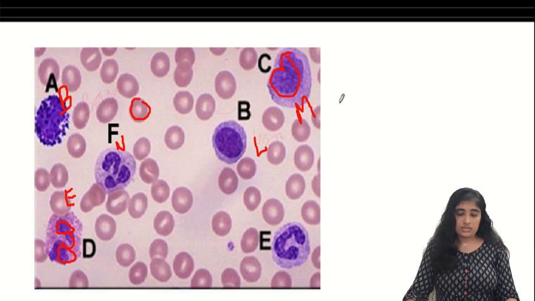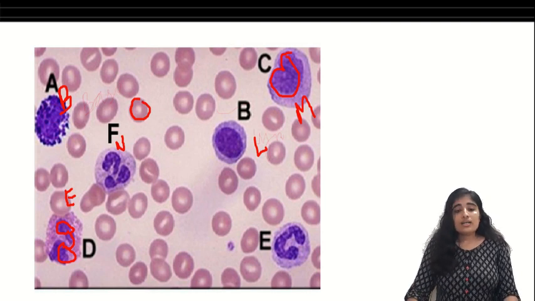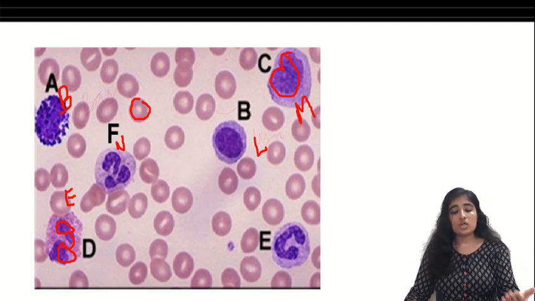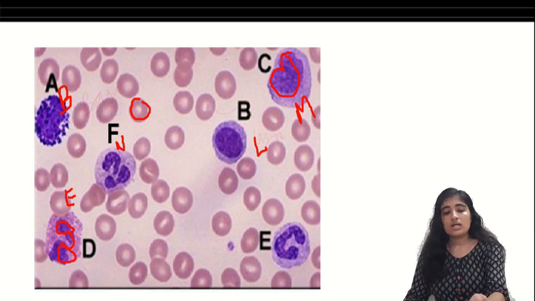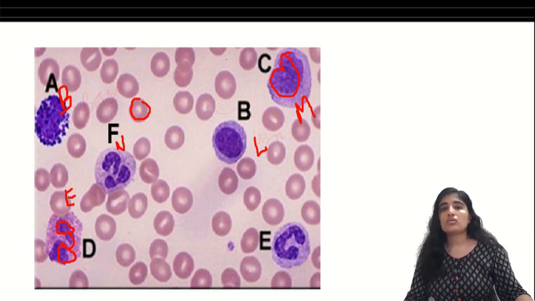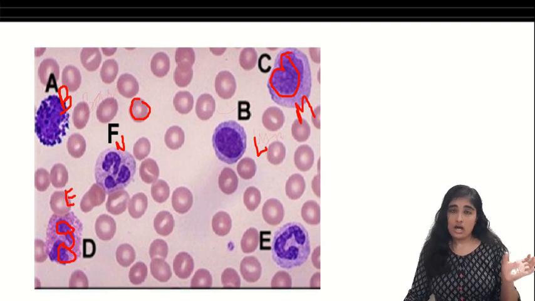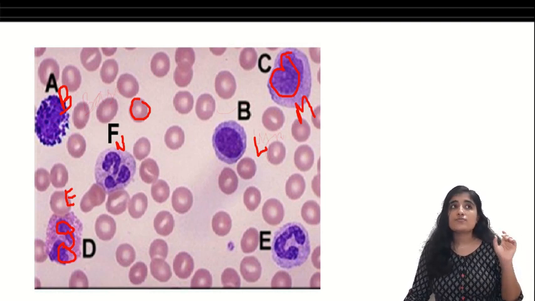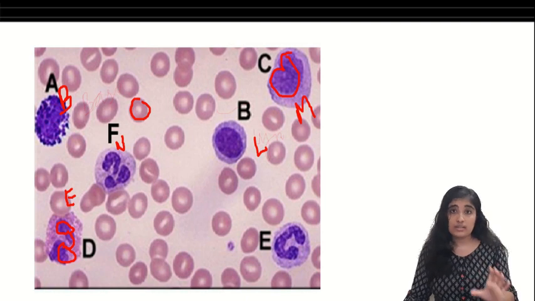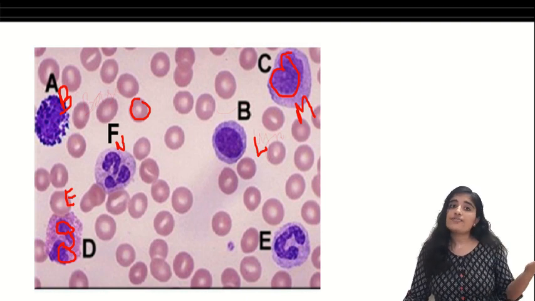These are our RBCs, okay? If you see this picture, you observe that there are many RBCs and few WBCs compared to the RBCs. The normal number of WBCs in our body is 4,000 to 11,000 cells per millimeter cube, and that of the RBCs is 5 to 5.5 million cells per millimeter cube.